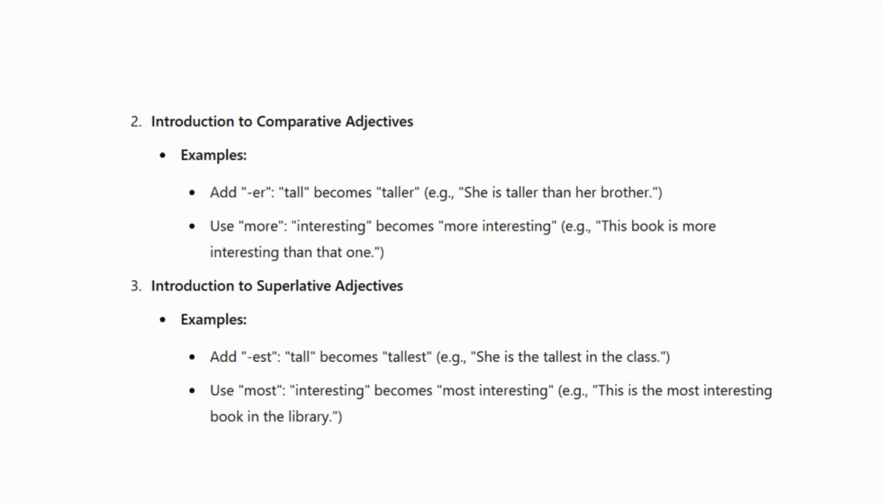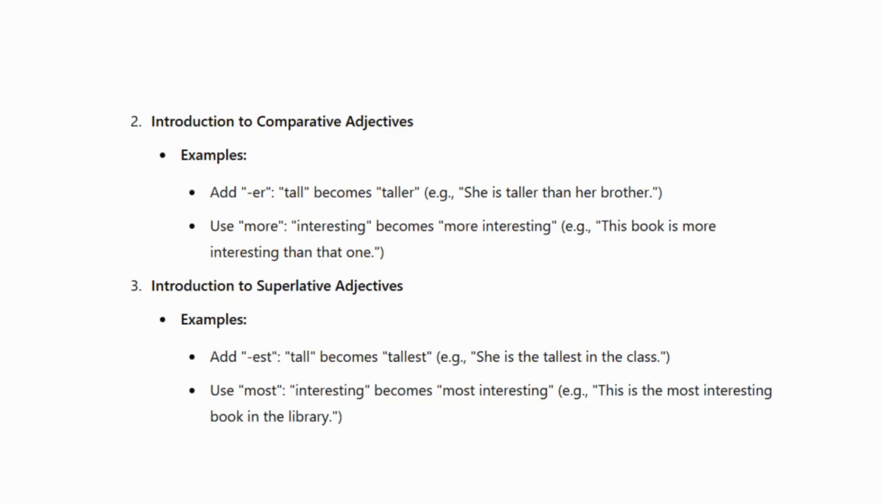So the rule for comparative adjectives is very simple. Either we add er behind the adjective. Let's say tall, then it becomes taller. But for adjectives that we cannot add er behind, we have to use the word more in front of that adjective. The example I use is interesting. It is weird or wrong to say interestinger by adding er behind the word interesting. So the general rule is to use more interesting. The example given here is: this book is more interesting than that one.